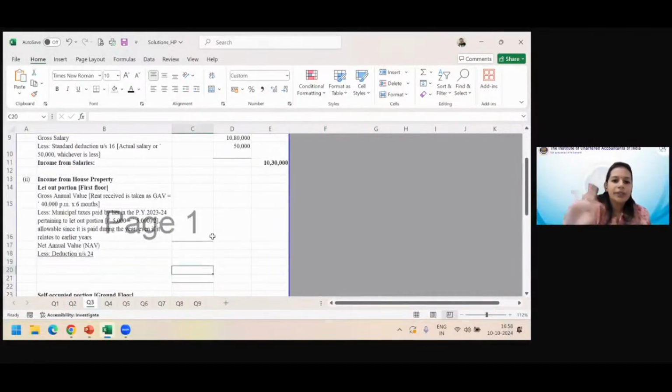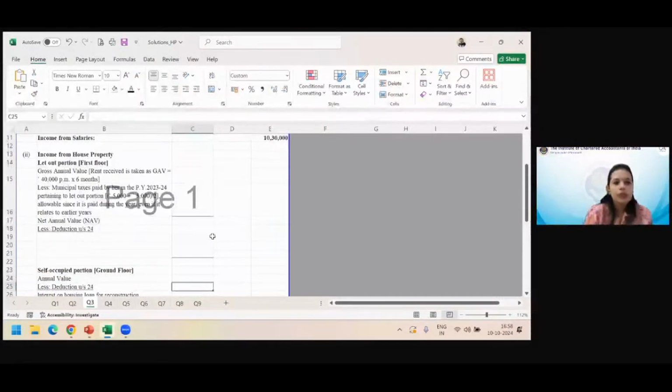Now we've calculated this, just park it aside. Let's come to income from house property. There are a first floor and a second floor; treat them as two houses. Wherever part of the house is let out and part is self-occupied, treat them as two houses. In this case they are equal in area, so you prorate. Half of that you will take.